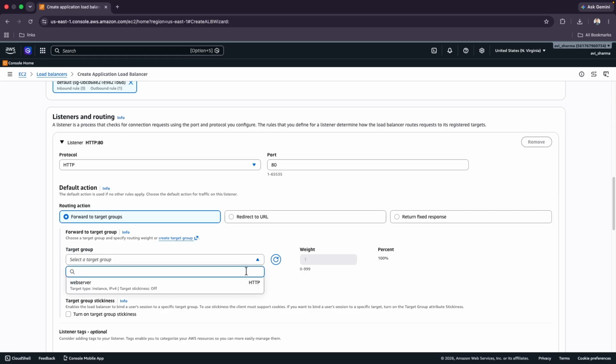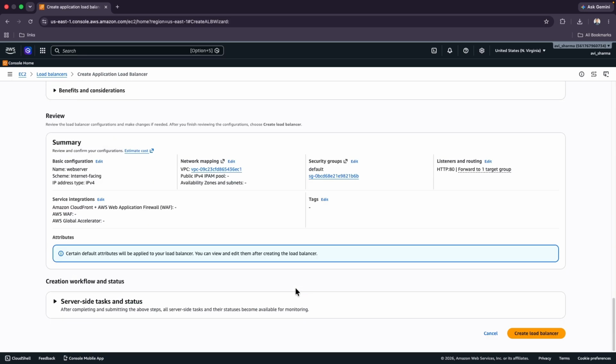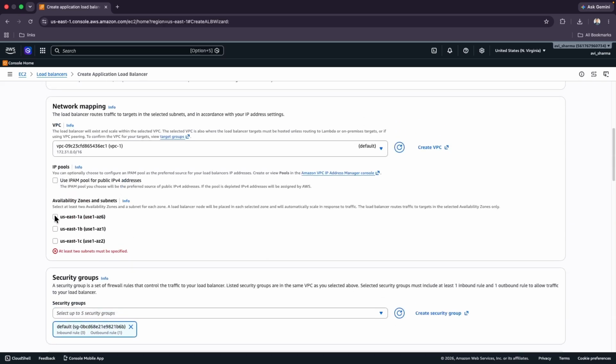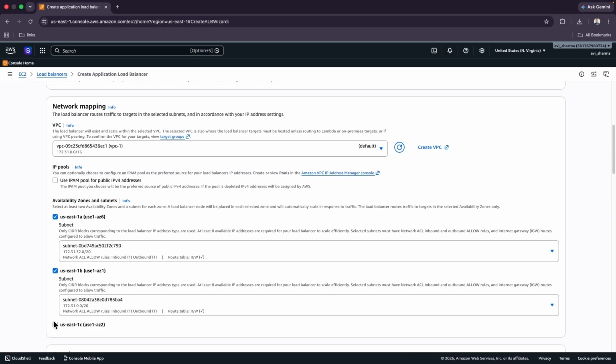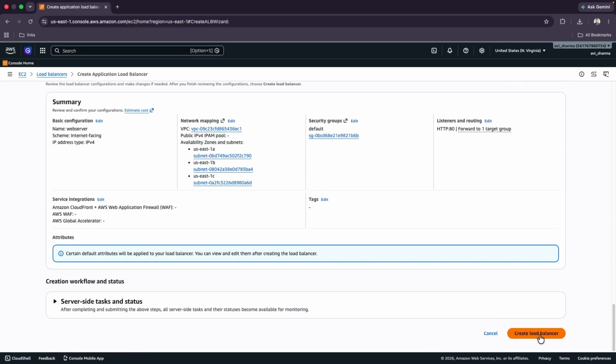Okay, so we have already created web server name target group. Just select it and let's create load balancer. Okay, we have to select this part, all subnets. Now create load balancer.